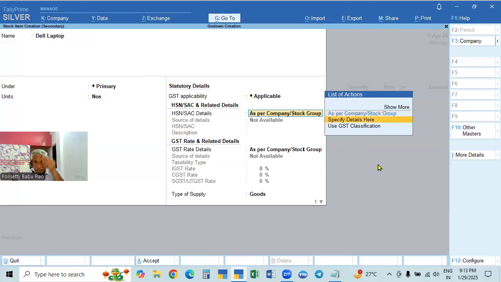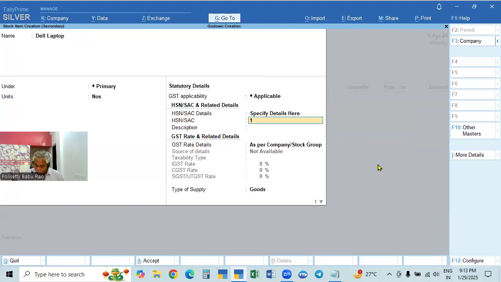And here, as per company, it is not given. Come down to specifying details here. You will say 1, 2, 3, 4, 5, 6. But generally, for this HSN code, up to 5 crores turnover, 4 digits minimum are required. Above 5 crores, 6 digits are required. But whatever the turnover may be, it is better to always give 6 digits. Okay. And then come down.